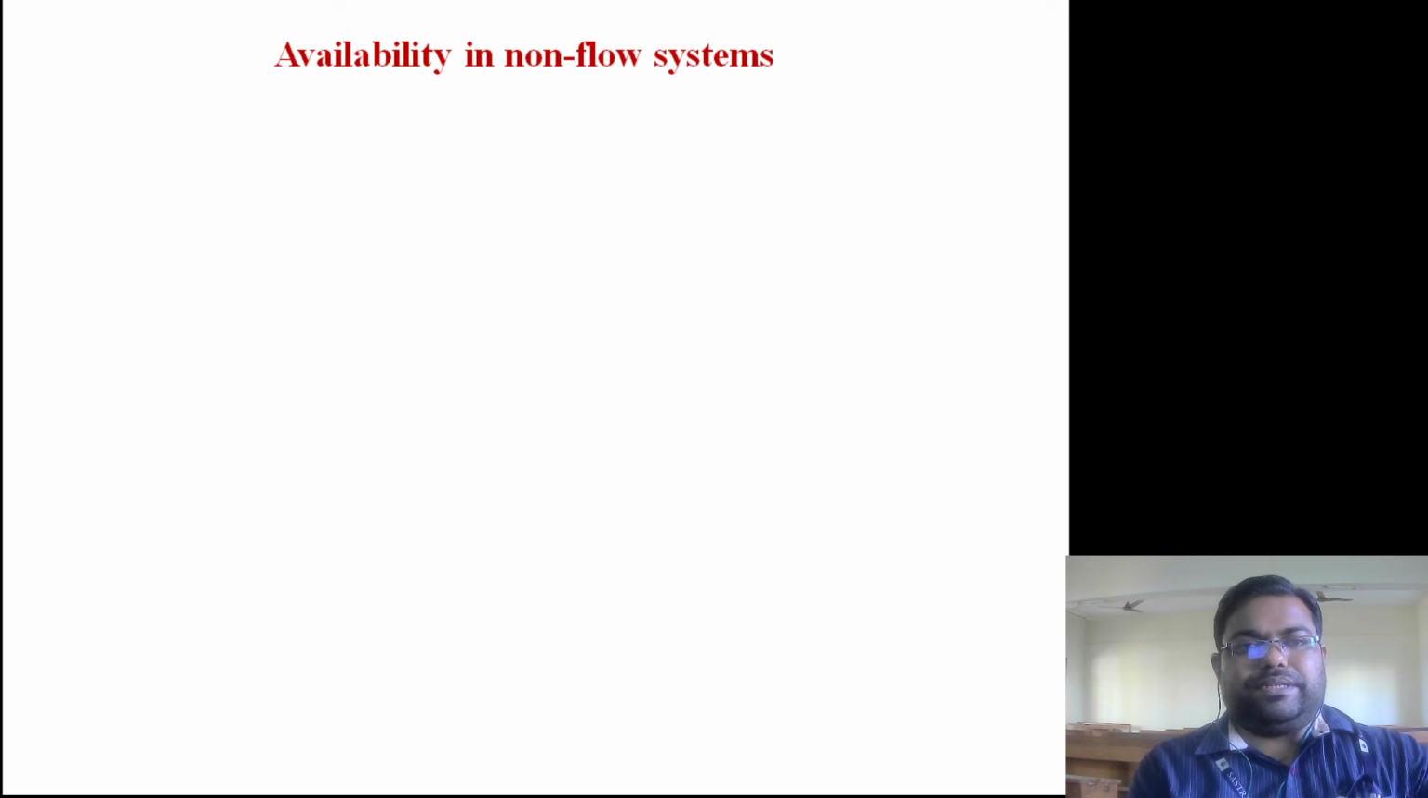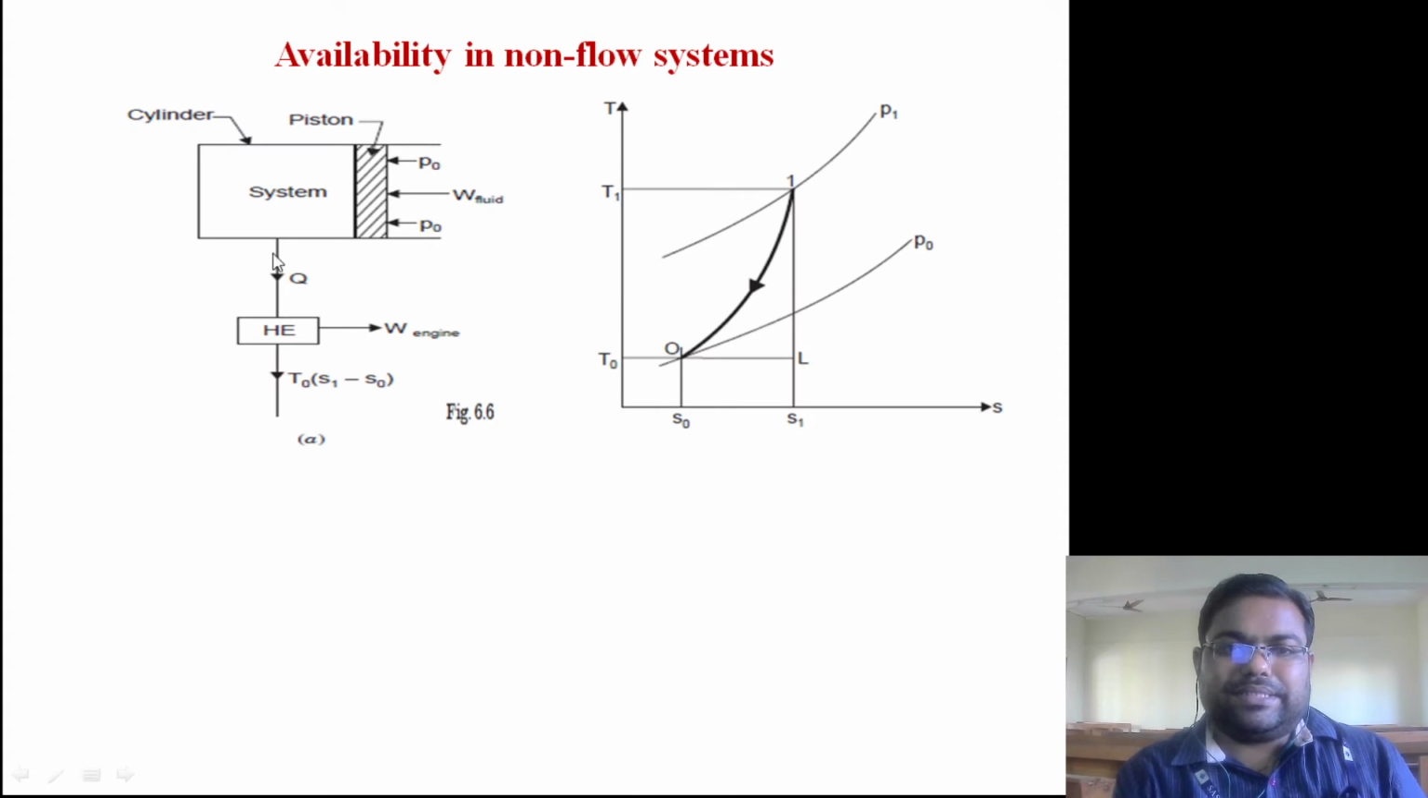Now, next topic is availability in non-flow system, right? So, non-flow system is a piston cylinder device where mass is constant and energy may cross the system boundary. So, let's consider the same sort of setup, right? This is the closed system, right? A piston is attached. Initial condition is P1, T1, right? And final condition is atmospheric condition.